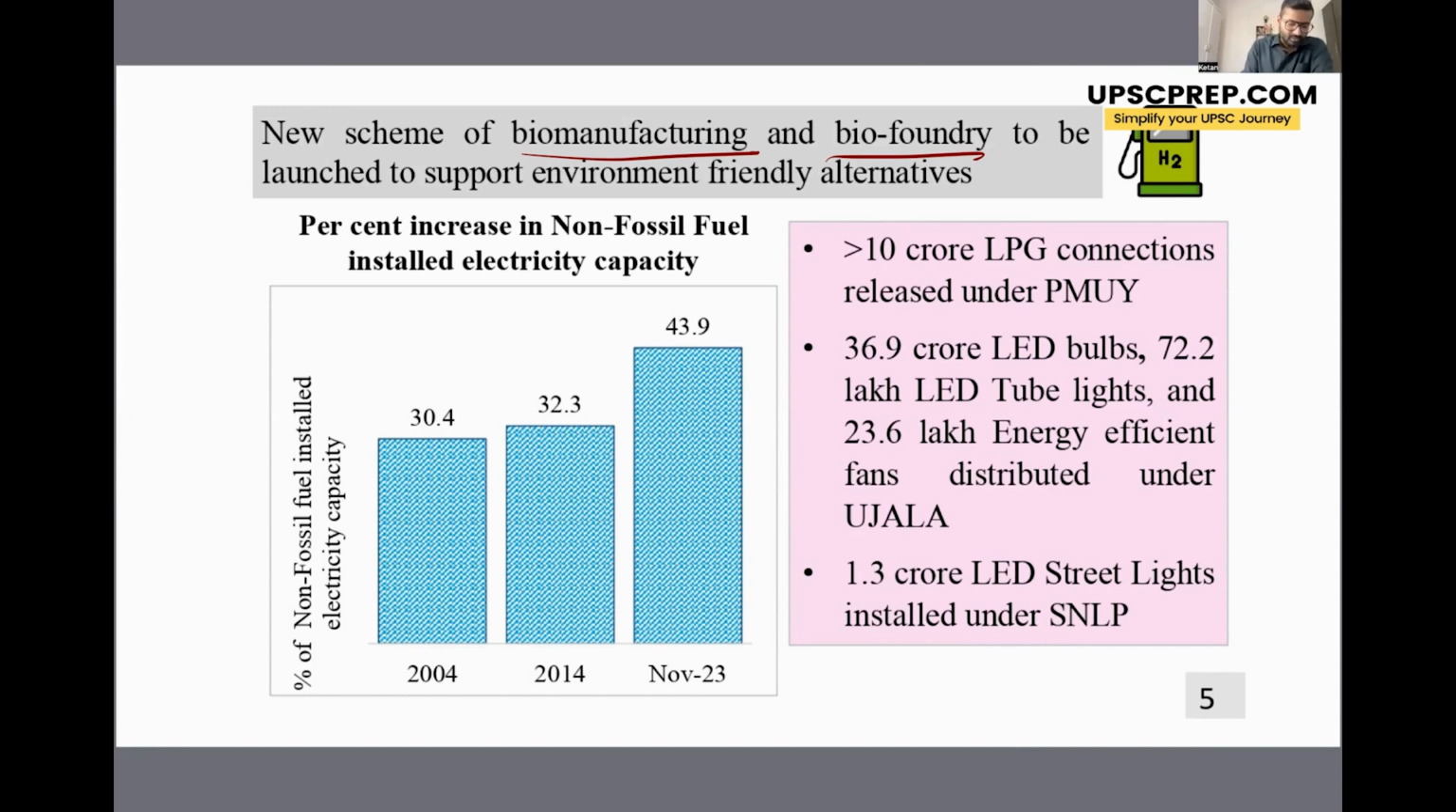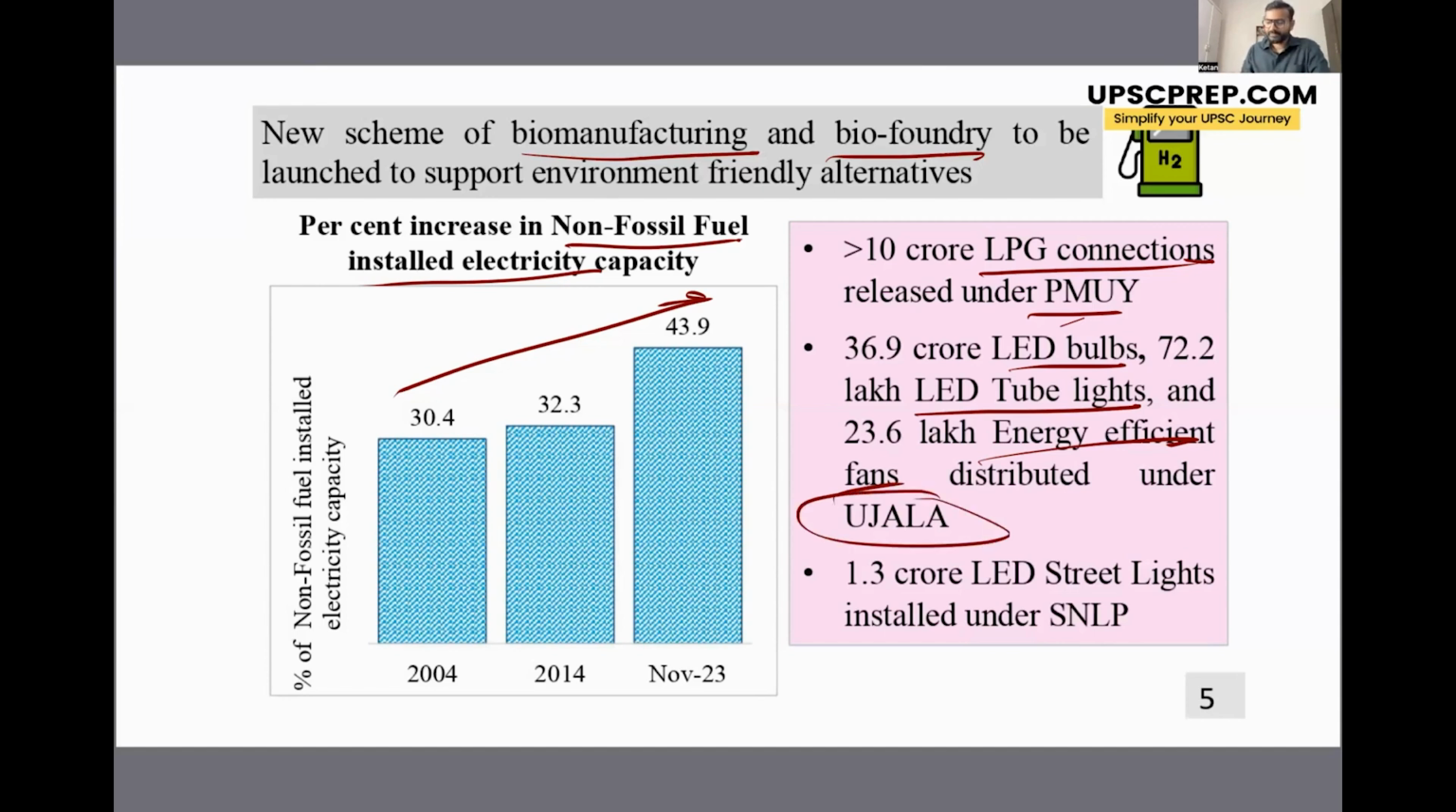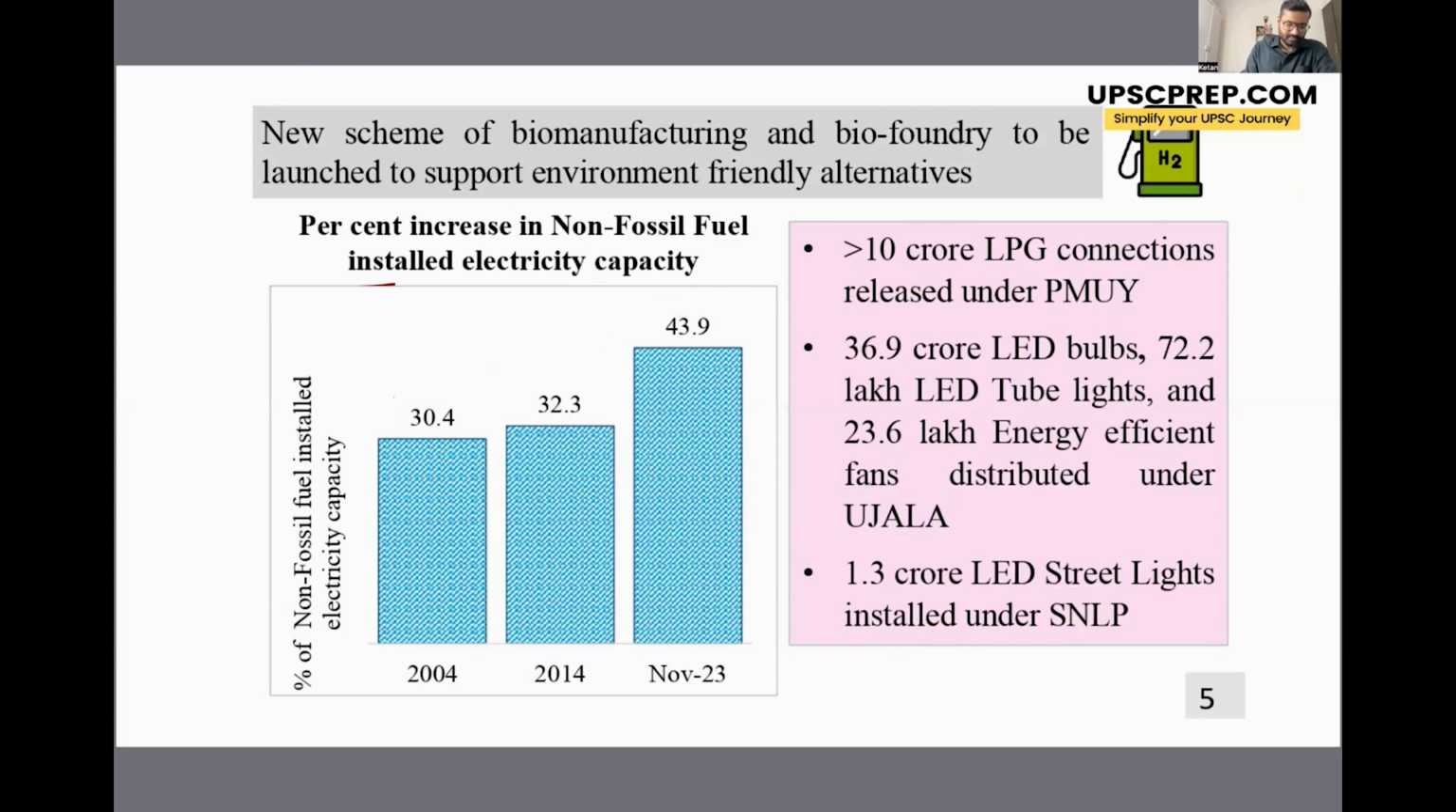Also, if you look at the percentage of non-fossil fuel installed electricity capacity, you'll see this trend that the capacity for non-fossil fuel installed electricity is increasing in India, right? There is a lot of focus on LPG connections under Pradhan Mantri Ujjwala Yojana. Then a lot of LED bulbs, LED tube lights, energy efficient fans are being distributed under Ujala, which is Unnat Jyoti by Affordable LEDs for All, right? So a lot of LEDs are being distributed. Then a lot of LED street lights are being installed under SNLP, which is Street Lighting National Program. A lot of initiatives by the government.